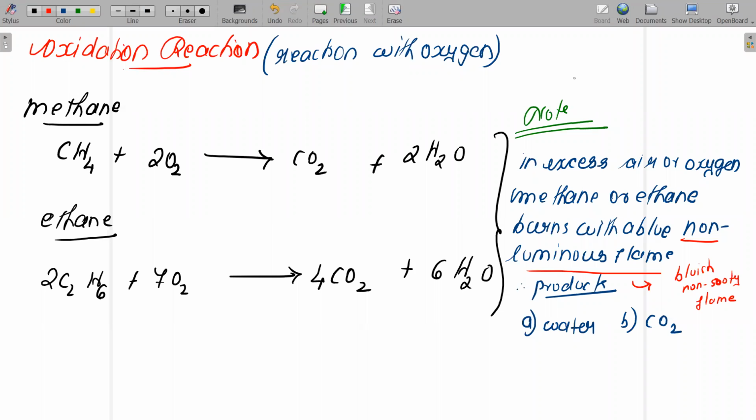So in the presence of air or oxygen, methane or ethane will burn with a blue non-luminous flame. This blue non-luminous flame, children, they can ask in other terms also, that is nothing but bluish non-sooty flame. That's why I wrote two flame names. Okay, so the products are nothing but, you understood, water and carbon dioxide.